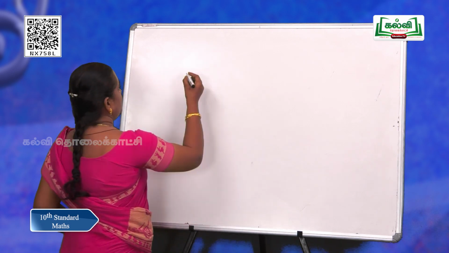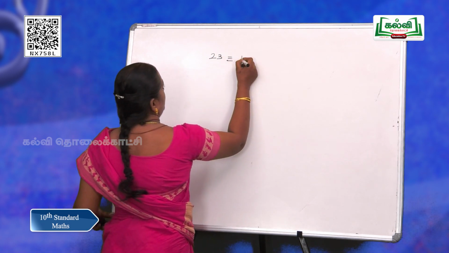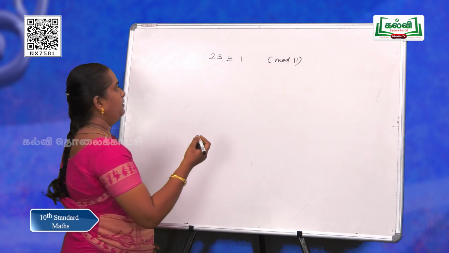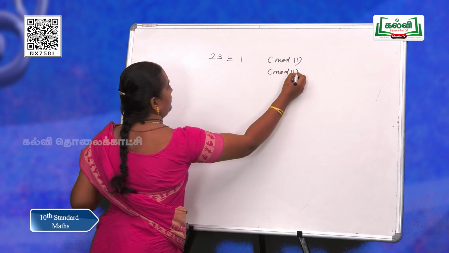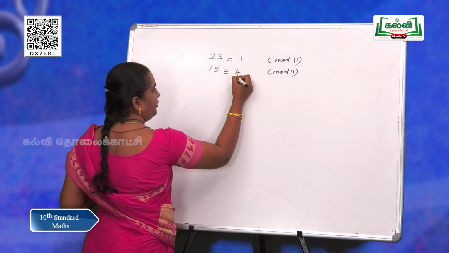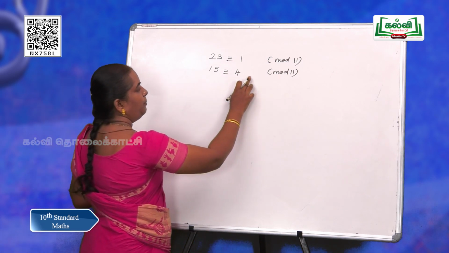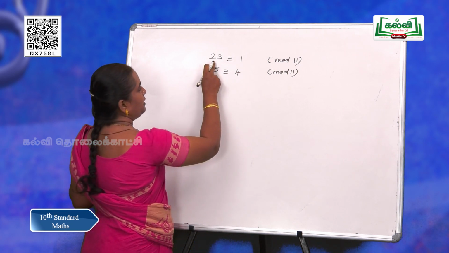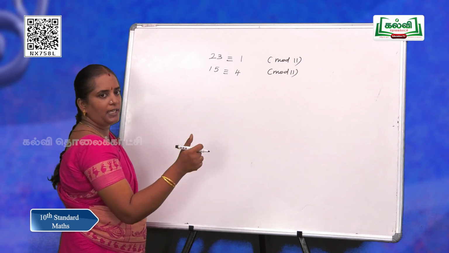Let me take 23 is congruent to 1 mod 11, and for mod 11 itself, 15 is congruent to 4 mod 11. You accept it? When you divide 15 by 11, you get the remainder 4, and 23 divided by 11 gives a remainder 1. So you understood the statements.